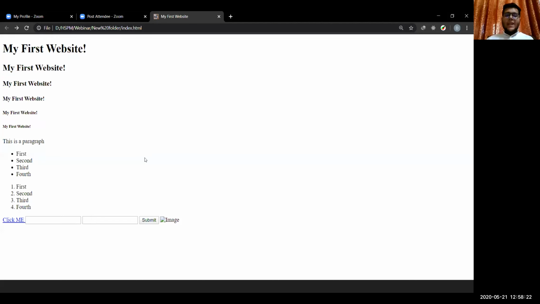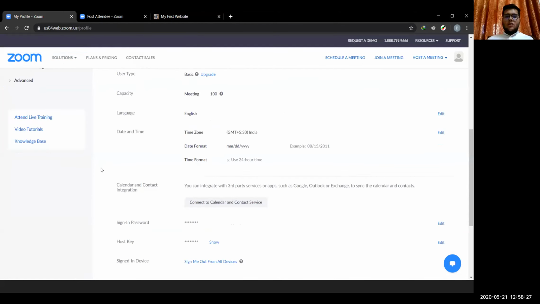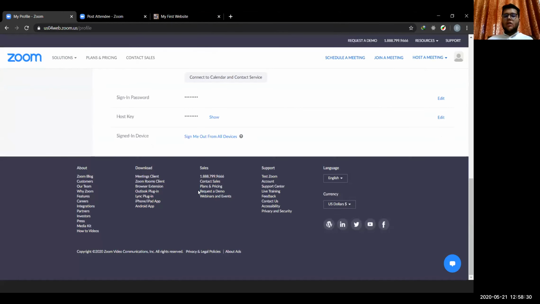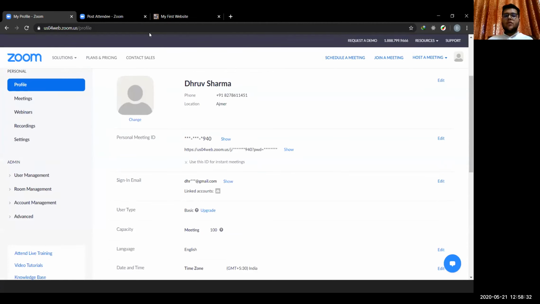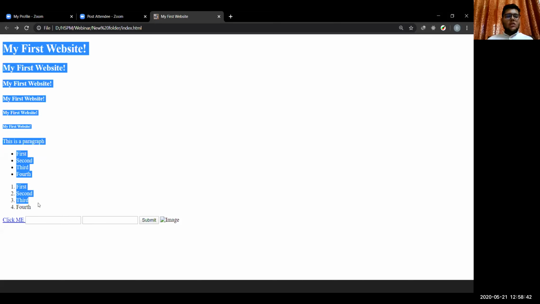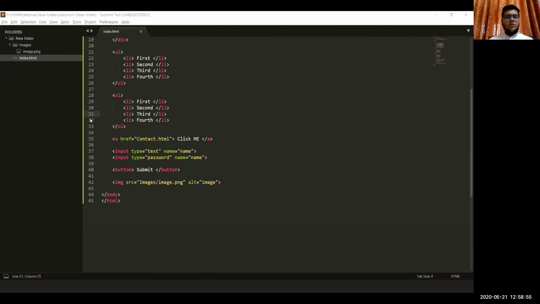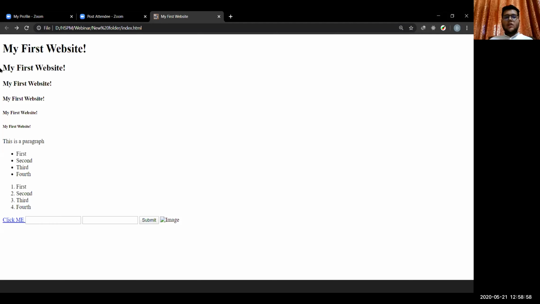The difference between websites that look so good, that have background color and follow design trends, and sites like these is mainly the CSS. So we'll be styling all these things tomorrow. We'll be changing the font size, the background color, and everything. So that would be for tomorrow, but plain simple HTML will give you this only.